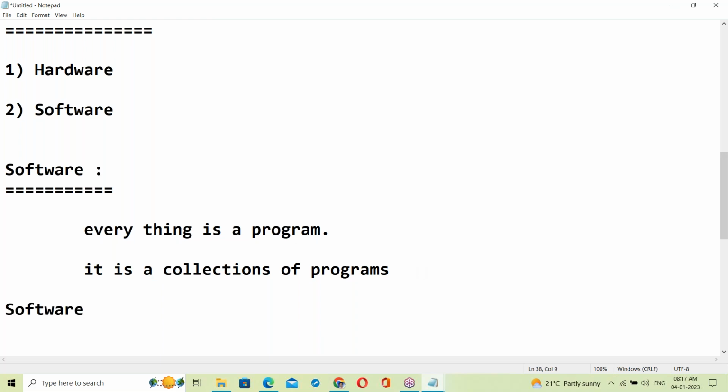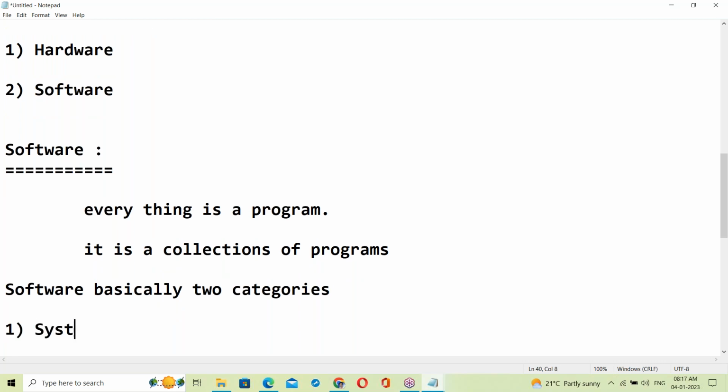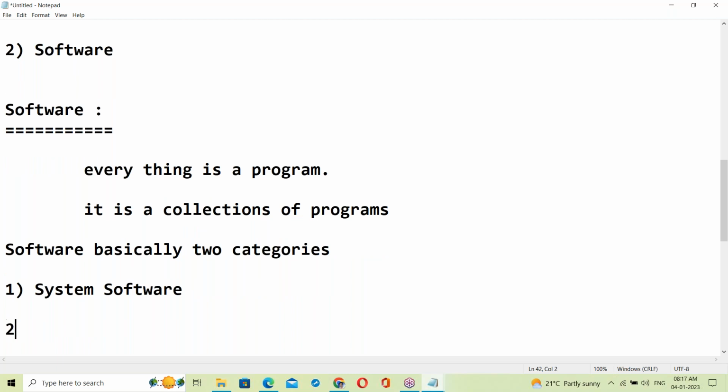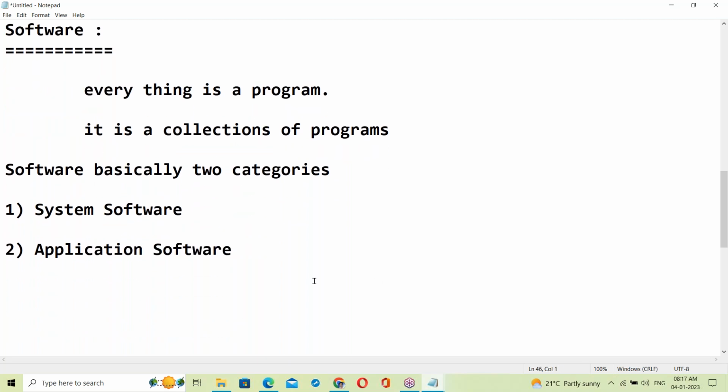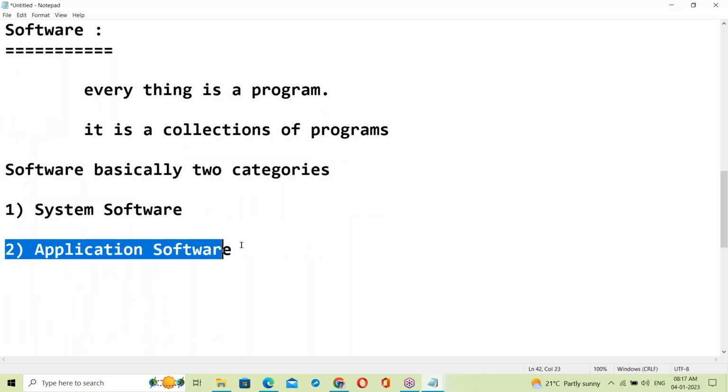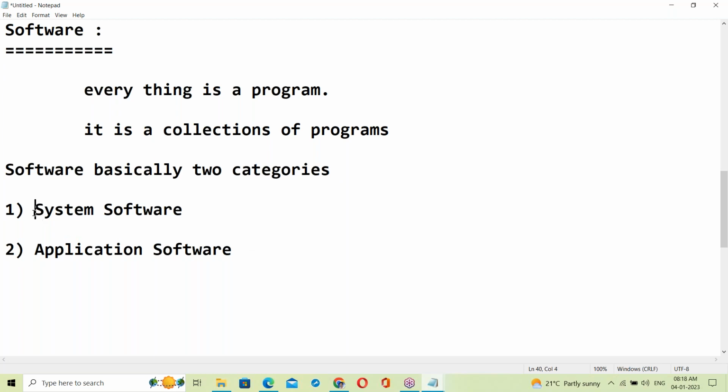See, software is basically in two categories. First one, system software. Second one, application software. Yes, what is system software?